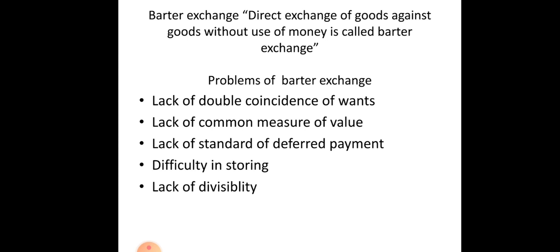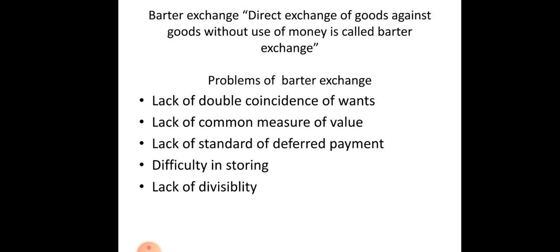For example, cashew is costly compared to wheat. If I'm exchanging 1 kg of cashew and wheat is returned 1 kg, is it profitable? No. If they are giving 1 kg of wheat, I will give only 50 grams of cashew. So here the values differ, and they will get a quarrel, a problem. So this is the major drawback of lack of common measure of value.